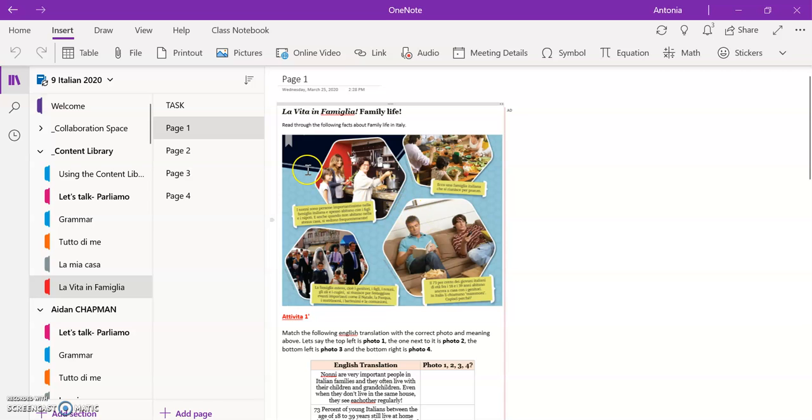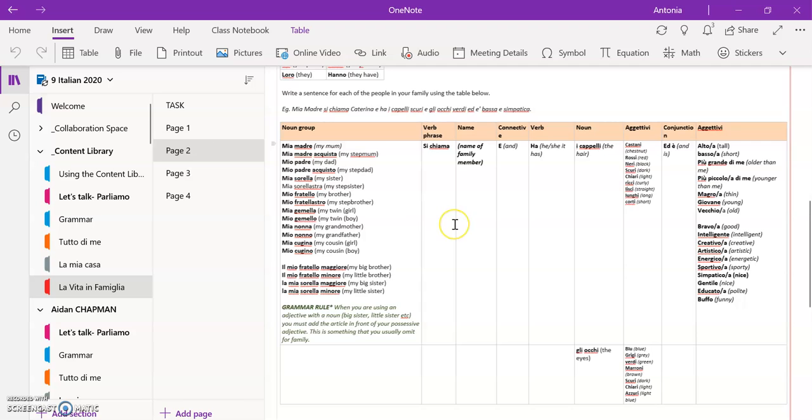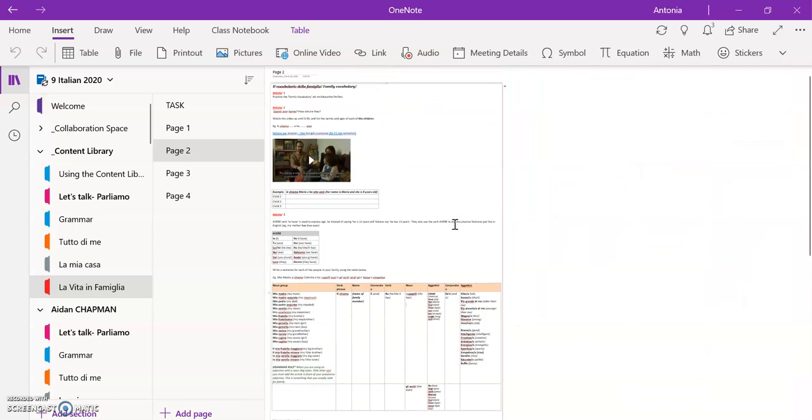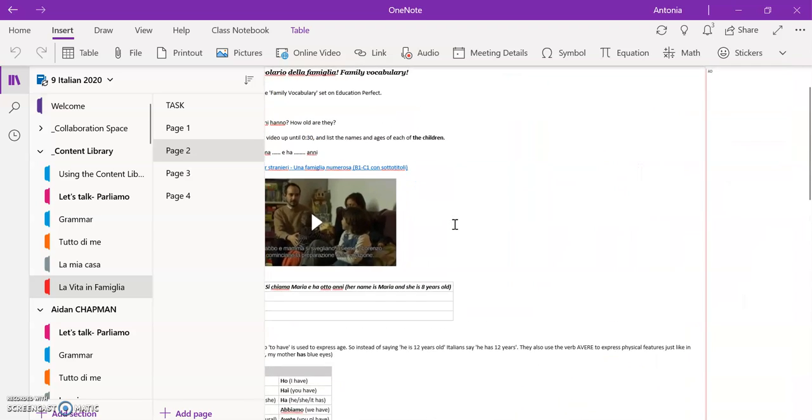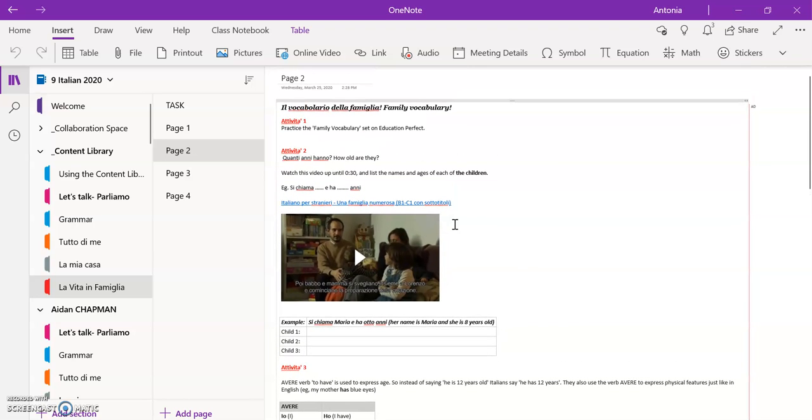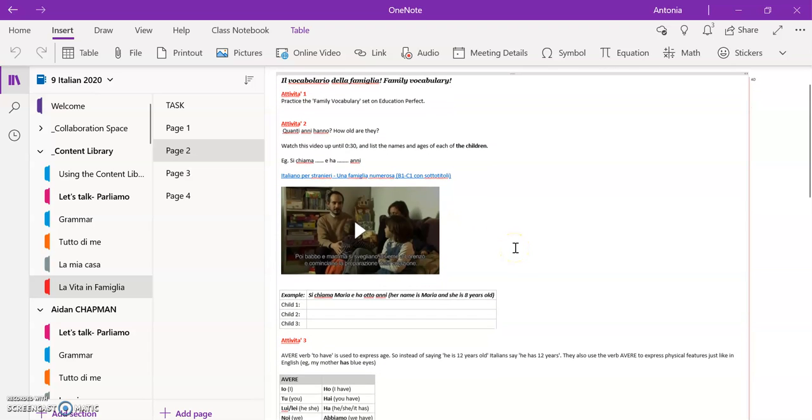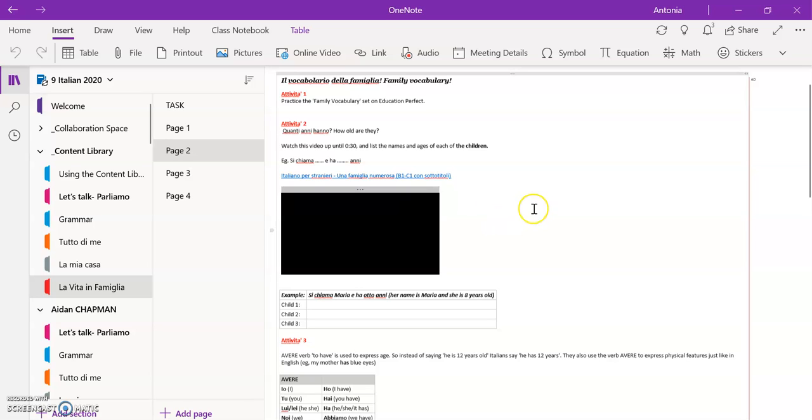All right, so I'll explain to you what you need to work on in pages 2 and 3 of La Vita in Famiglia. All right, so in page 2, we have activity 1. It says just to make sure you practice the family vocabulary set on Education Perfect. Attività 2, activity 2, quanti anni hanno, how old are they? So watch this video up until 30 seconds and listen to the names and ages of each of the children. Okay, so I'll just give you an example. So we'll watch it together for a second here.